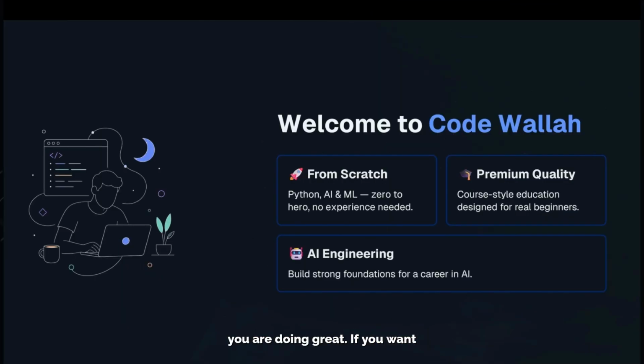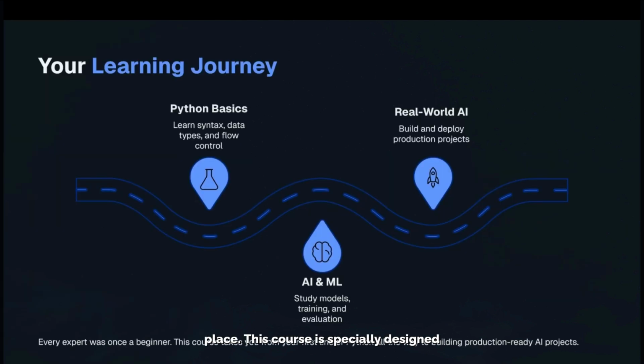If you want to learn Python, artificial intelligence, and machine learning from absolute scratch, then you've come to the right place. This course is specially designed for complete beginners. It doesn't matter whether you're a school student, a college student, preparing for placements, or simply curious about AI. We'll start from zero and gradually move towards advanced AI concepts.